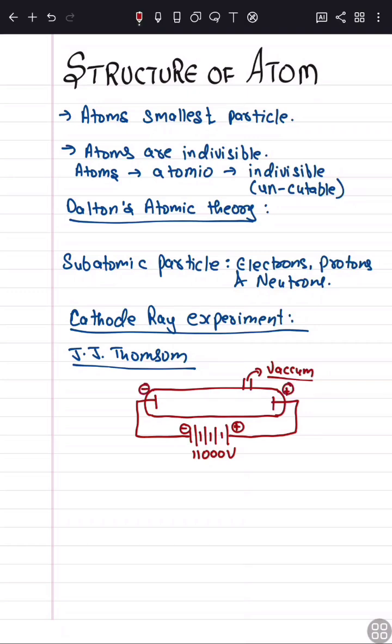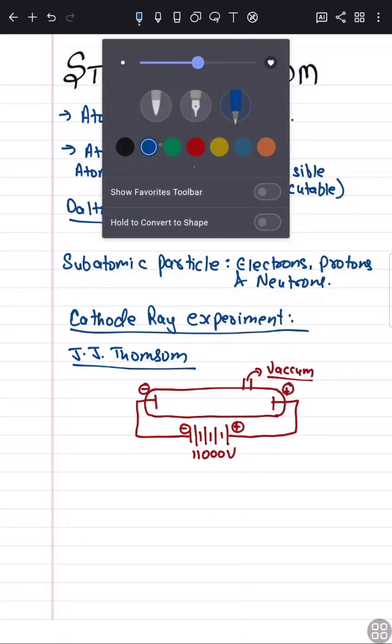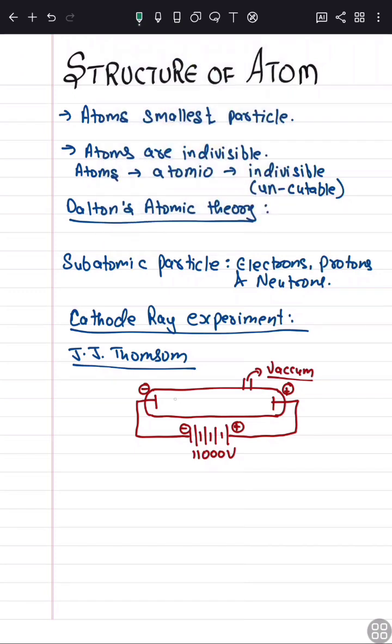Here they took a gas inside the cathode tube. When current was passed through it, there was light coming out from the cathode tube.